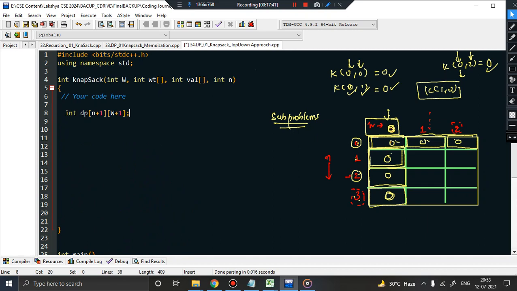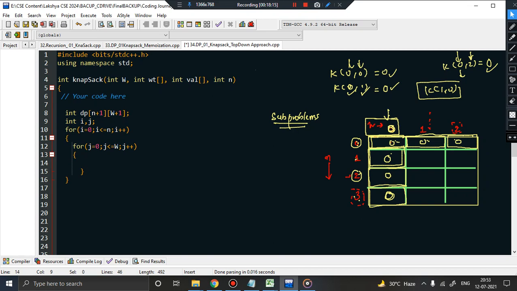So the very first thing I did is I created a table. Now, which table did I create? This table, you can see on the right. What did I do next? I basically initialize the base condition to 0. So for that I will be using two variables, i and j. I will say for i equal to 0, i less than what? W, because W is the capacity of knapsack. No, i less than or equal to n, i plus plus. Similarly, you will say for j equal to 0, j less than or equal to w, j plus plus. Now why so? Very simple.